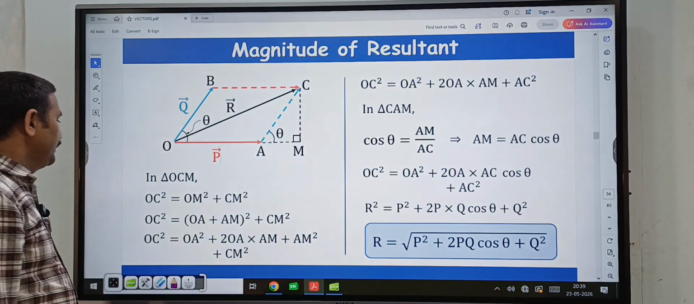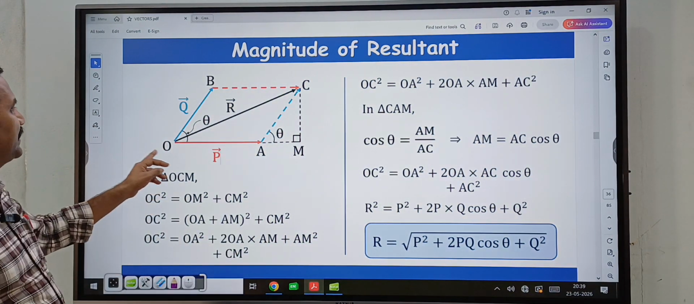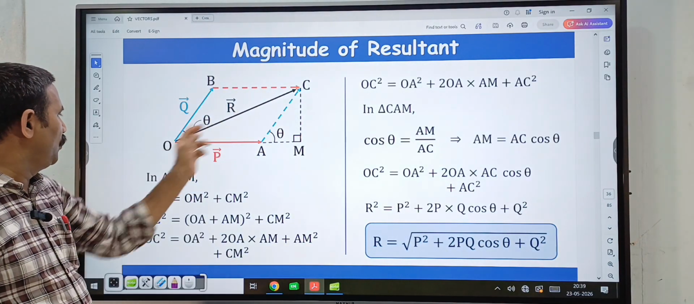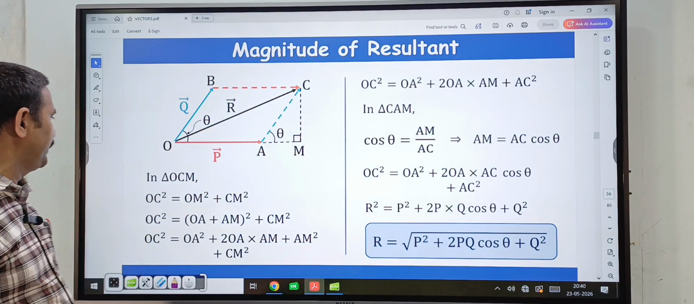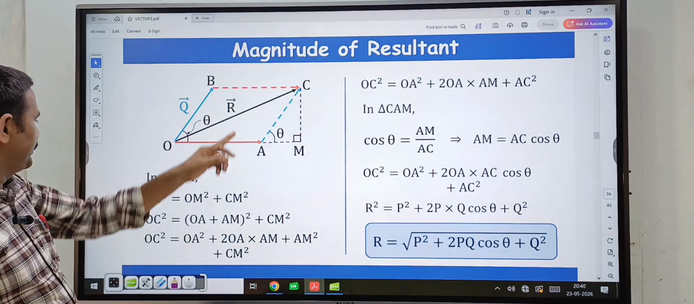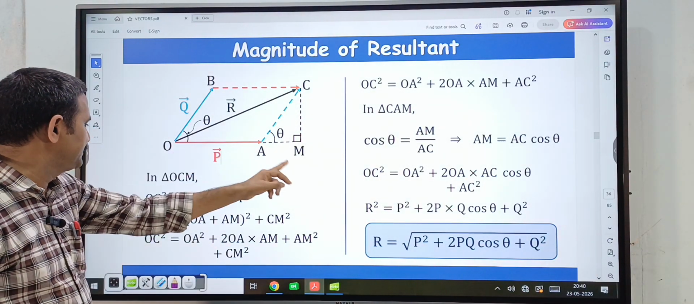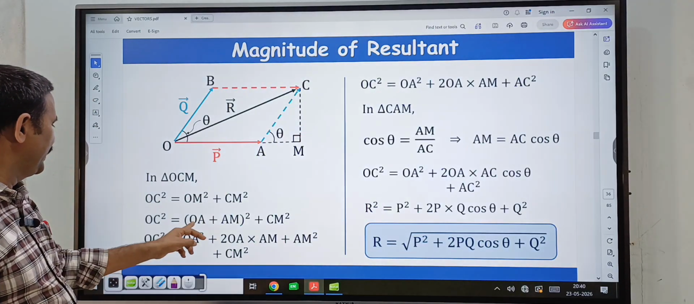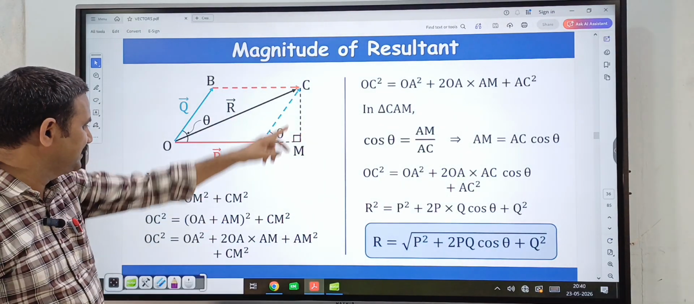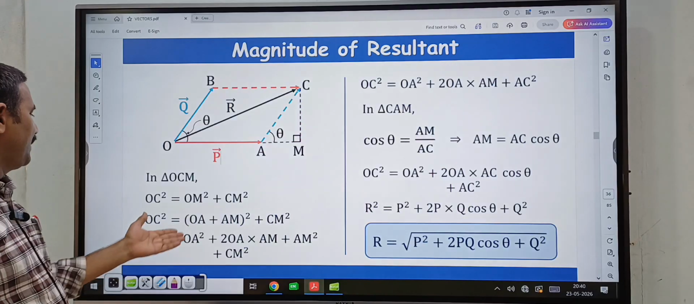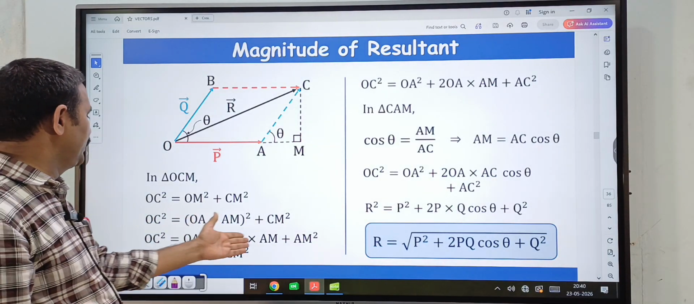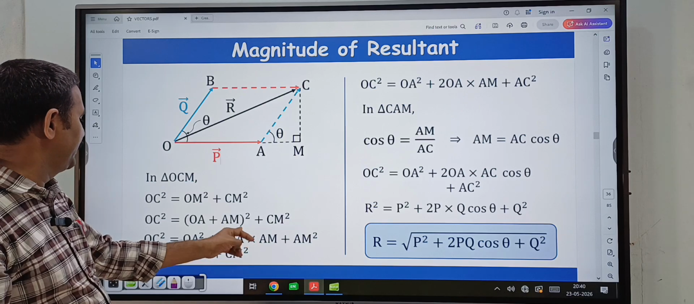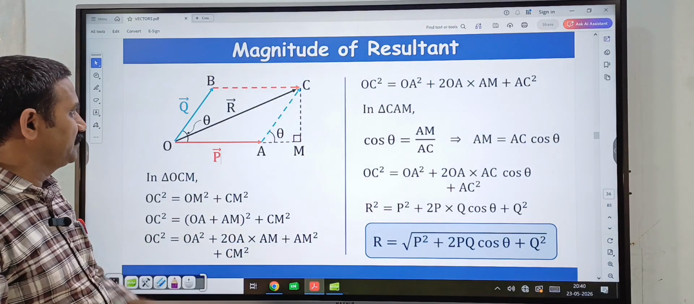Now here in the triangle OCM, OC square is equal to OM square plus MC square. OM is nothing but OA plus AM, so OC square is equal to OA plus AM whole square plus CM square. This is of the form A plus B whole square, A square plus 2AB plus B square, so OA square plus 2 into OA into AM plus AM square plus CM square.